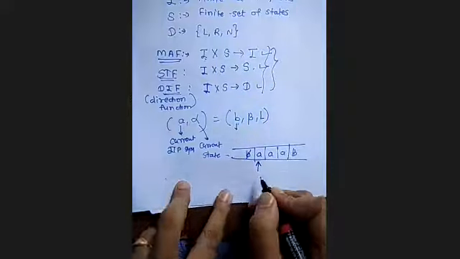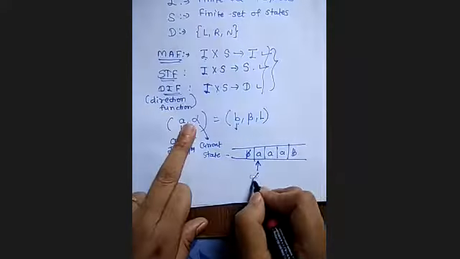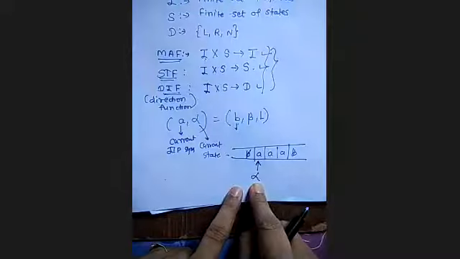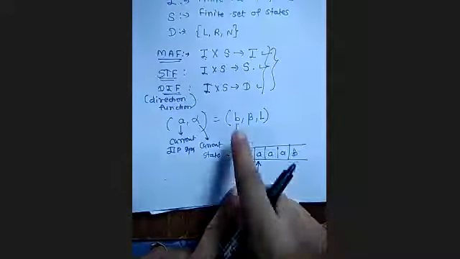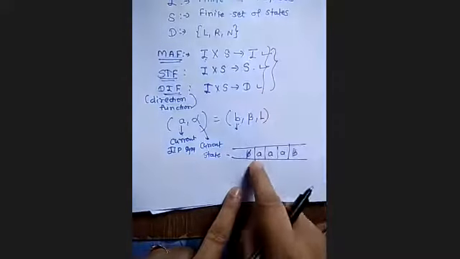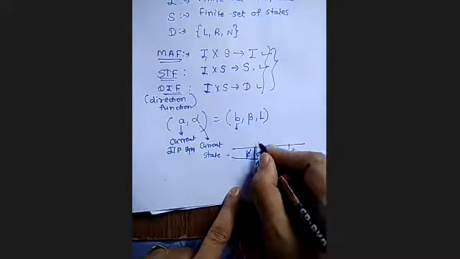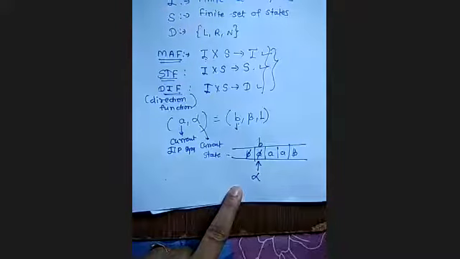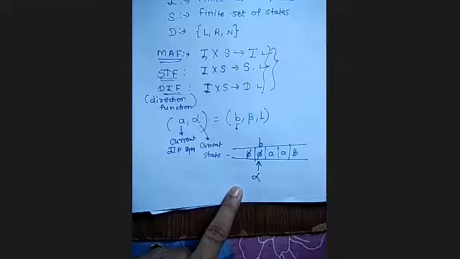The current state is alpha and the current input is A. So what is the action here? This A is replaced by B. So what is written on the tape now? B, which was not possible in finite automata and PDA. Get the difference: you can perform the write operation here.